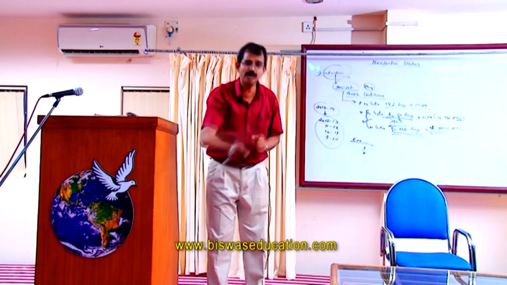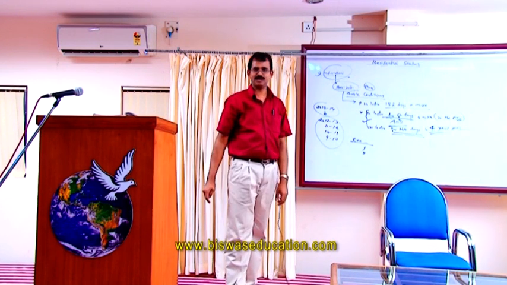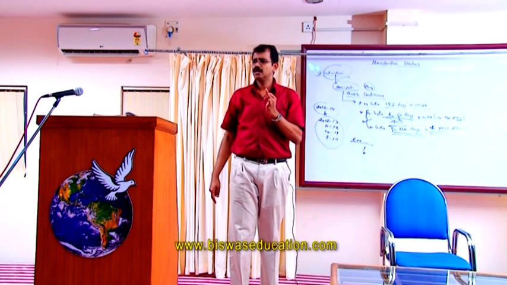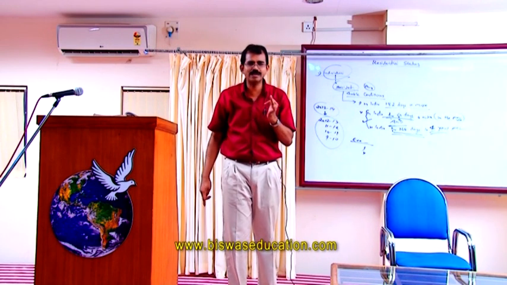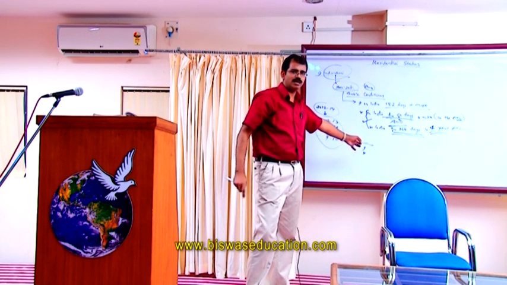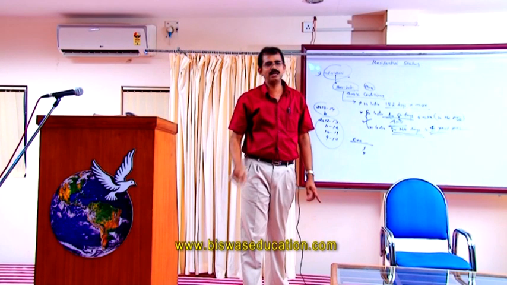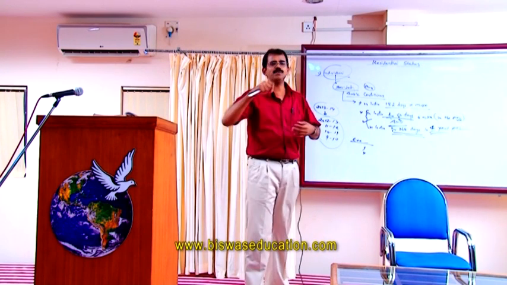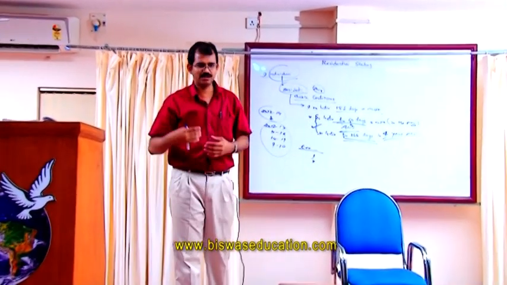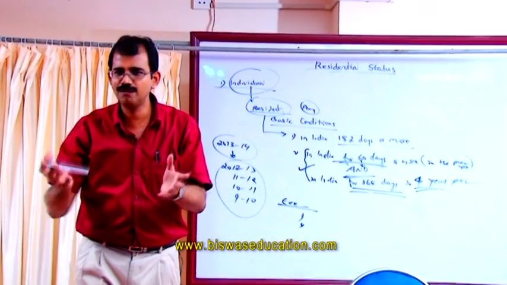If he is a person of Indian origin, he is excused from the second basic condition. So there are two categories of persons who are excused from the second basic condition. Who are they? First category is a person leaving India for employment or as a member of the crew of an Indian ship. Second category of persons who is excused is a person coming to India for a visit. Which type of person? A person of Indian origin, an individual of Indian origin.